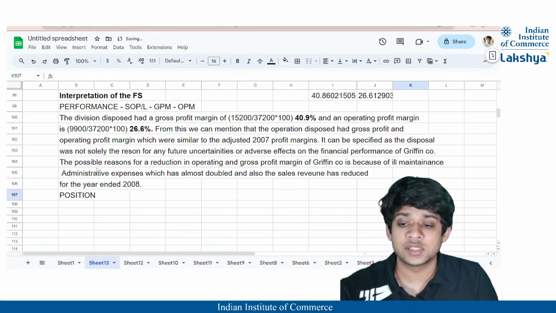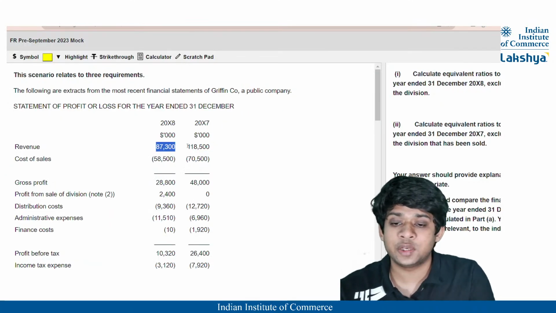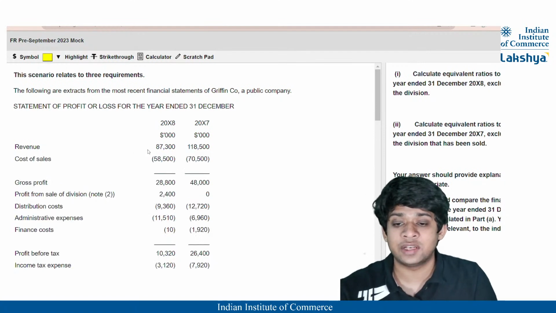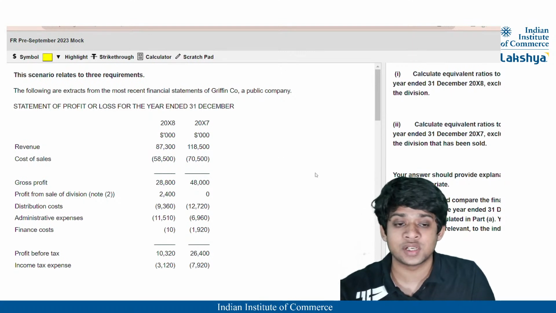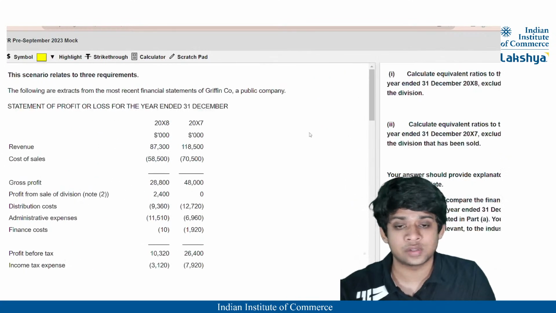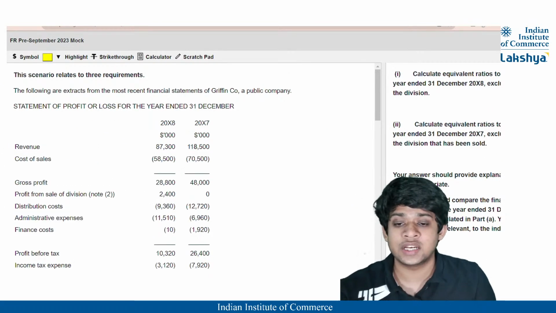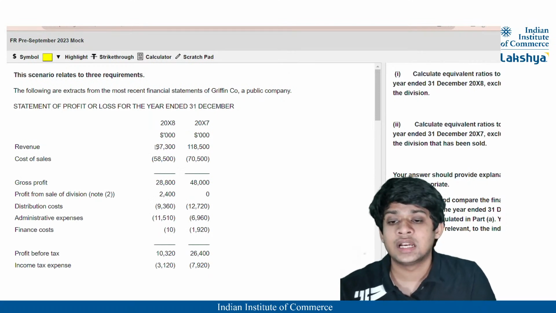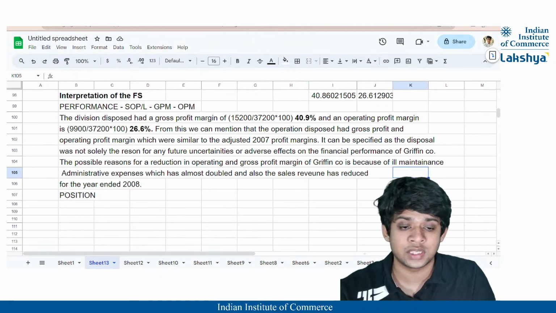So you can specify the percentage by which the sales revenue has reduced, right? So the sales revenue initially was 1,18,500, correct? But now it has dropped to 87,300. But you're not comparing it with this because they've specified compare it with note 1, correct? Excluding, okay, so it is excluding the profit on sale. No issues, you can compare it with this. So initially it was 1,18,500. Now it is 87,300. So how will you identify the reduction percentage?